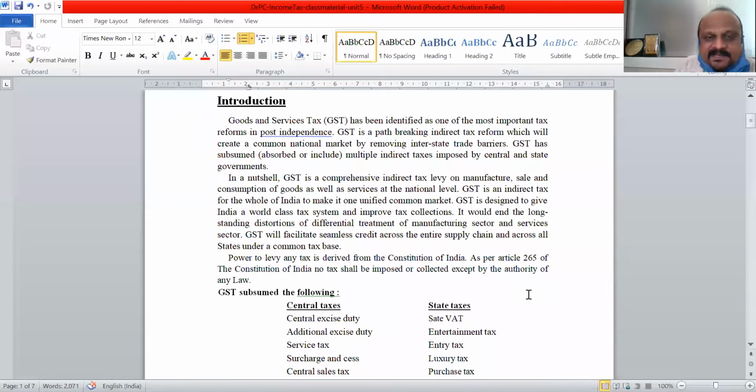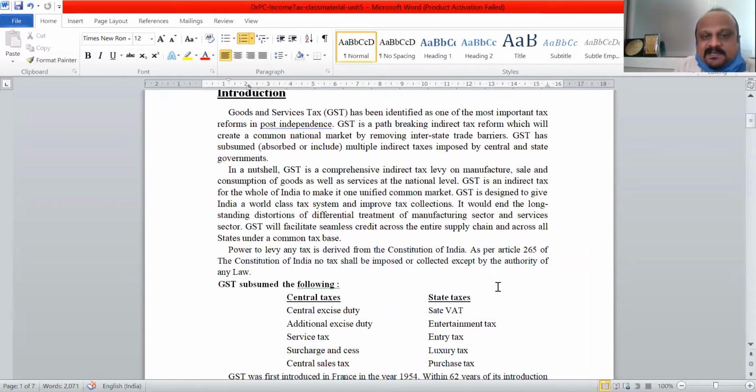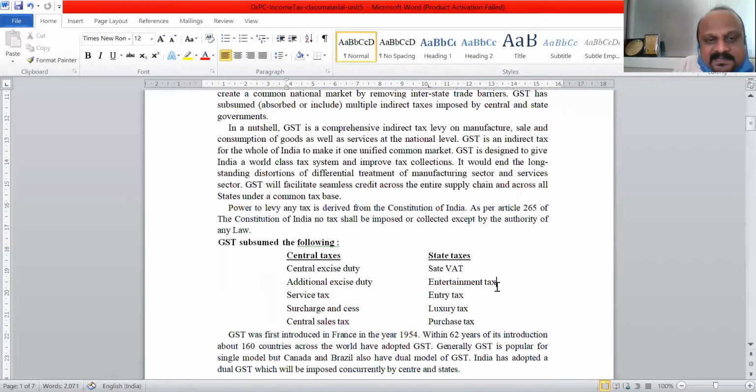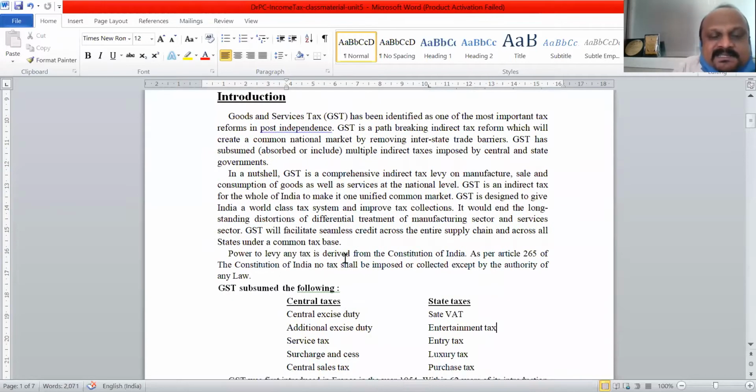See, GST has subsumed. Okay. So GST, let me tell you first of all, GST is an indirect tax. Okay, indirect tax. See, our income tax is direct tax. The GST is indirect tax. Why is it called indirect tax? Okay, what is called indirect tax?